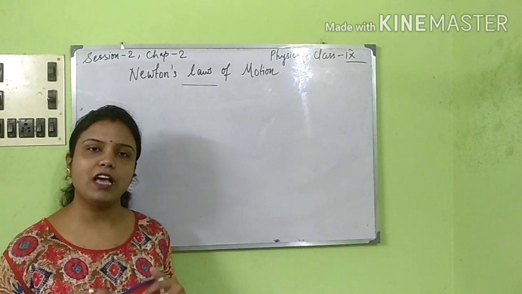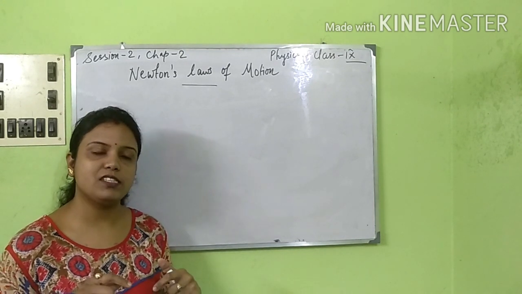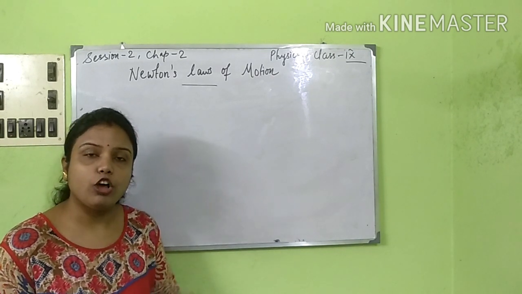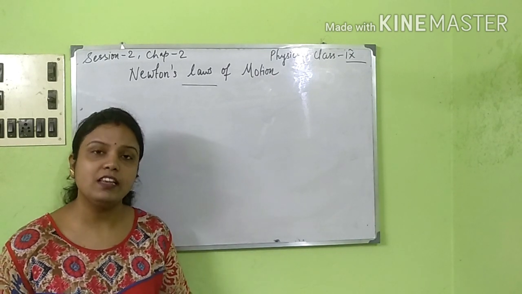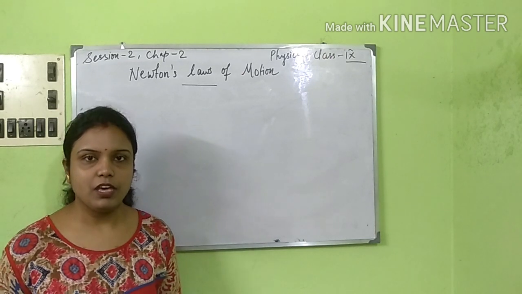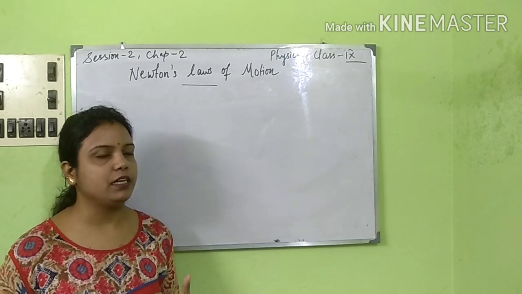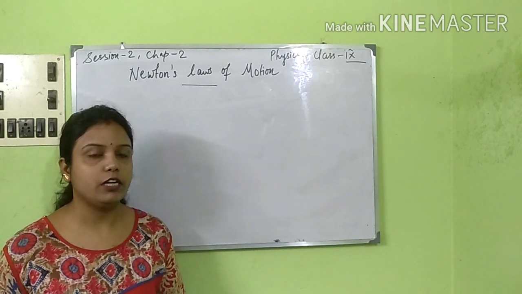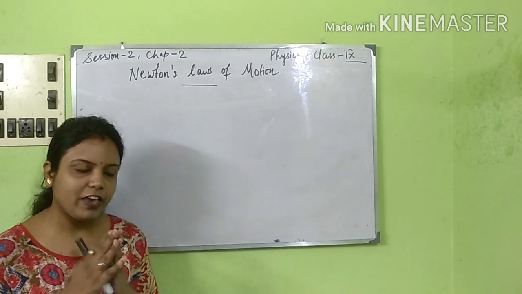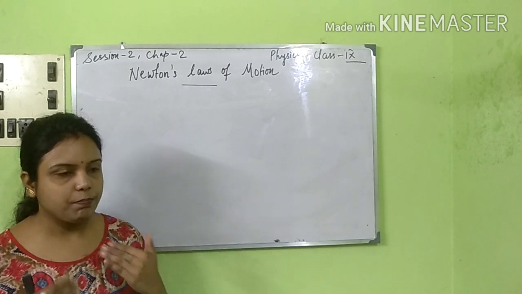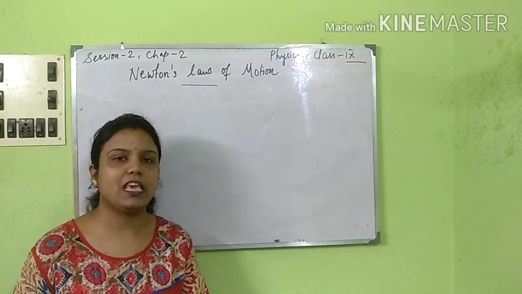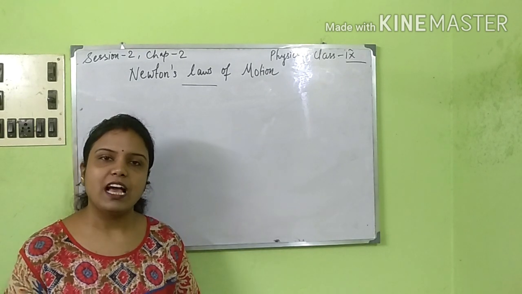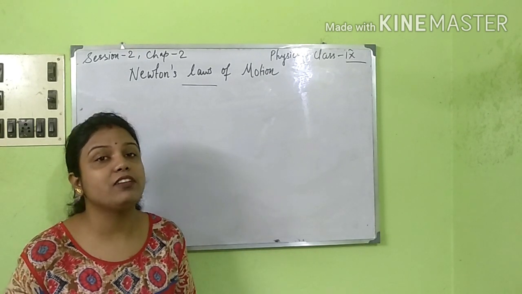One more example that I can provide is a person getting out of a moving bus or vehicle. As they put their feet on the ground, they start running. Otherwise, they will fall forward. The reason is that the vehicle is already in motion, and the person is already in motion with the vehicle. As he is stepping out, his foot comes in contact with the ground, which is at rest.